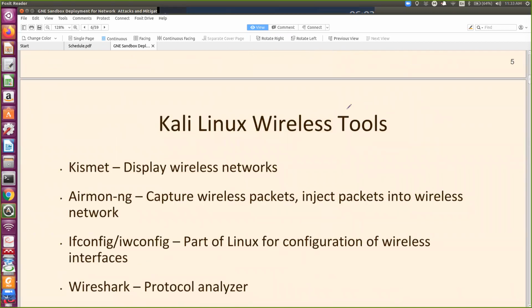So now we'll start directly with the practical session. Under this practical, there are many tools, as I told you. You can even check wireless vulnerability.